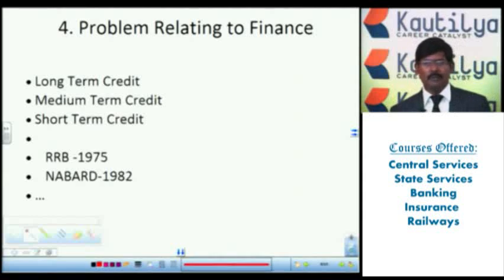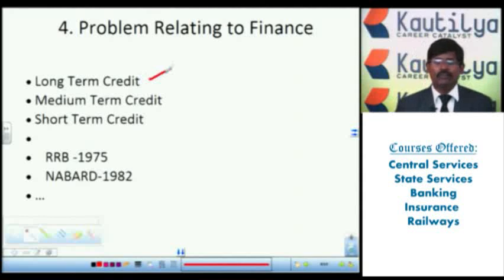The government should provide the long term loan, but sometimes they are unable to get these long term loan facilities. Then medium term loan facilities, which they can fulfill within 3 to 5 years. Then the short term credit facility, mainly for purchasing fertilizers, pesticides, seeds, and regular day to day needs. But this credit facility is also a problem they are facing.